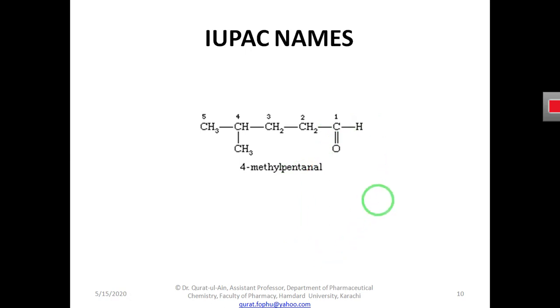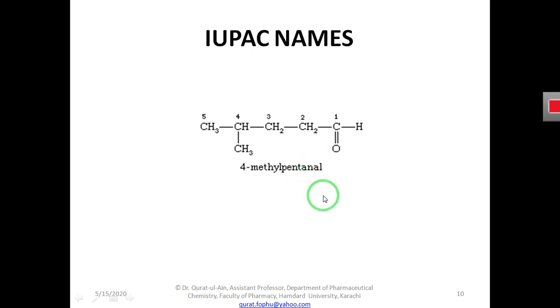In the case of aldehyde, with 5 carbon atoms, we will write pentane, but from the name pentane we will remove the e and add al, so it will become pentanal. So this al we will use for all aldehydes.